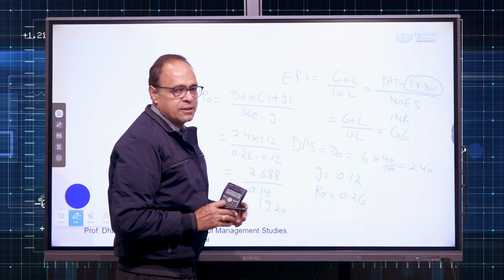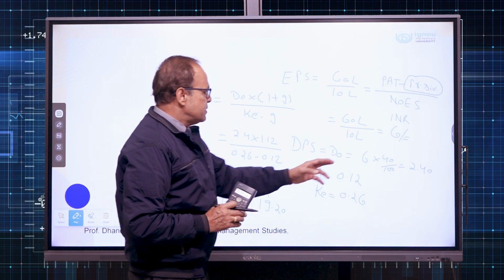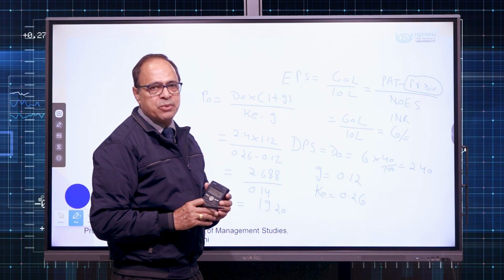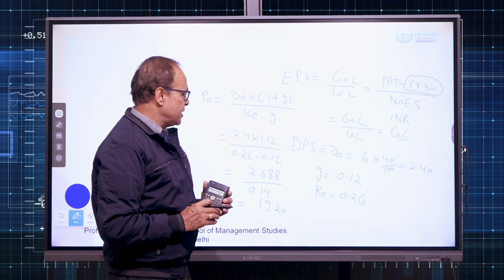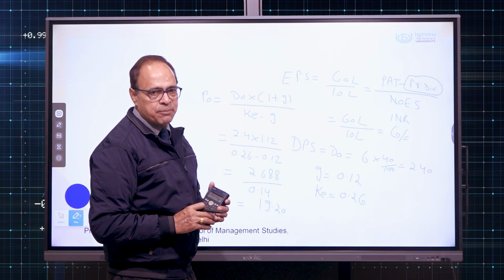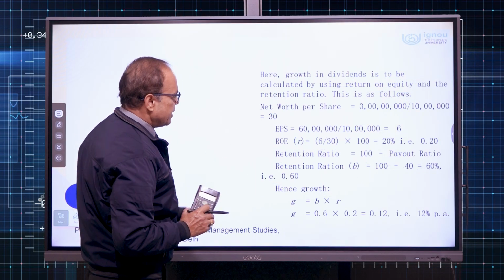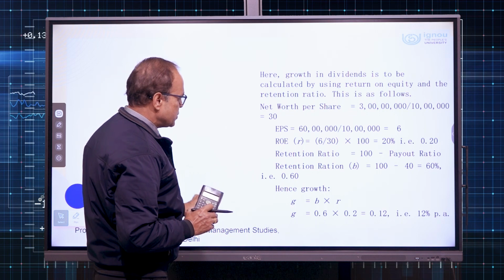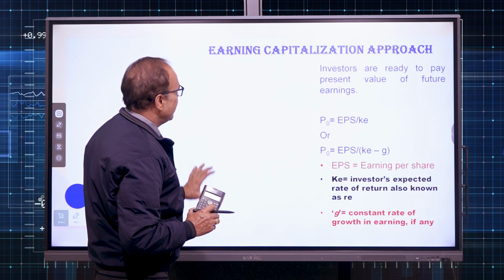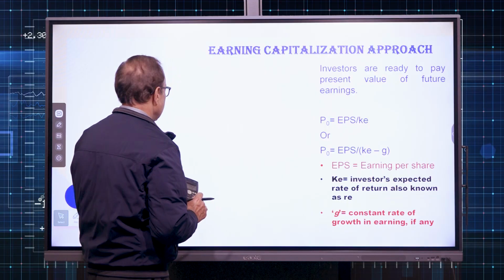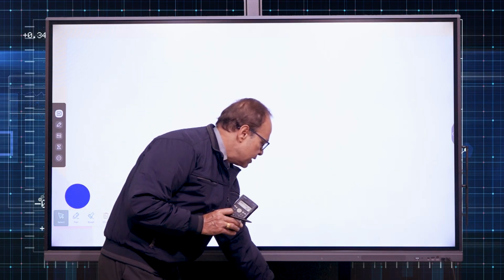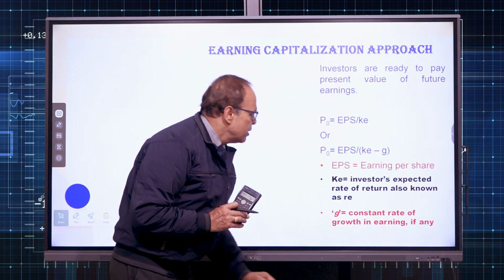Then DPS, dividend per share: 40% of the EPS is distributed as dividend. So, 2.4 per share. Growth we calculated in the previous slide and accordingly you can see the answer. So, that is the same example. We have the ready solution also, 12% growth is being shown. So, that was the dividend capitalization approach.